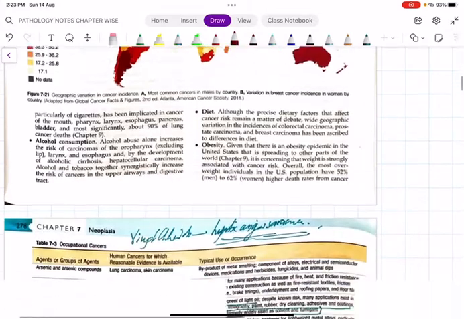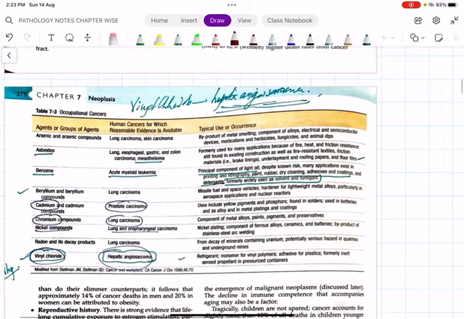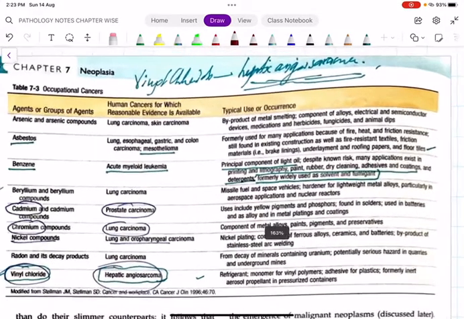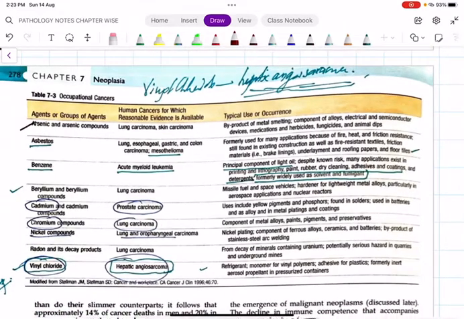Then coming to occupational cancers, please focus on this table. Arsenic causes lung cancer and skin cancer. Asbestos mainly causes mesothelioma. The most common type of lung cancer caused by asbestos is adenocarcinoma of the lung, whereas the most specific cancer caused by asbestos is mesothelioma.